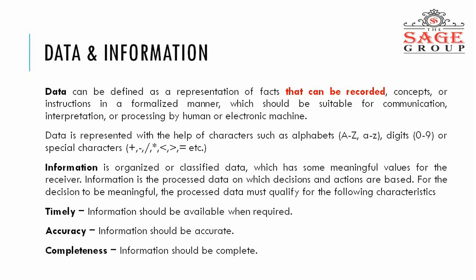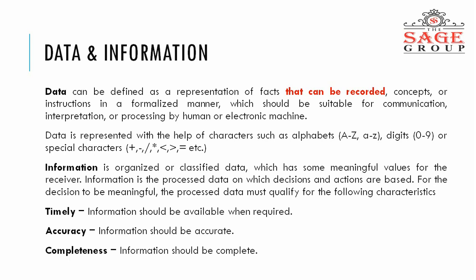Voice is basically data. Data can be in the form of audio, video, or text. So there are various types of data, represented with the help of characters such as alphabets, digits, or special characters.